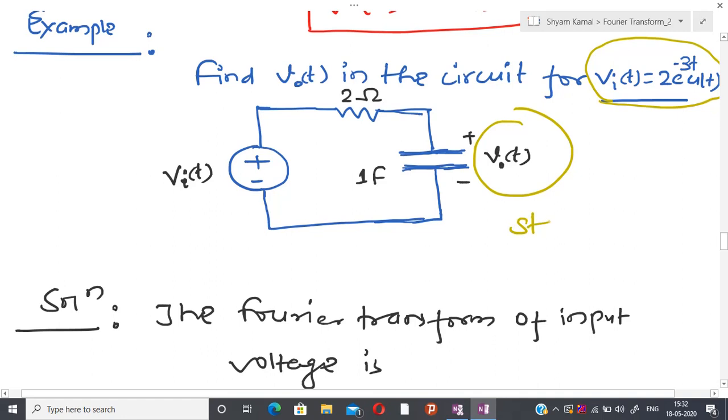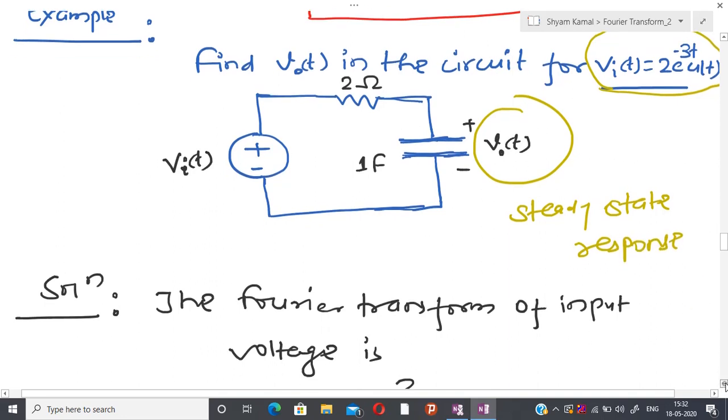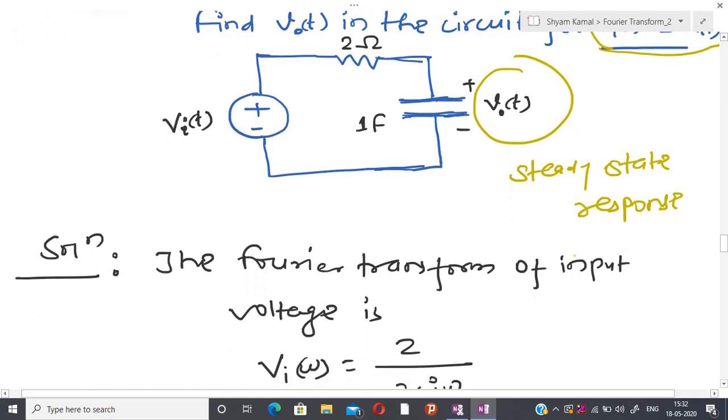Here I am assuming that I am just interested in the steady state response, so I am not going to consider the complete response, but we are assuming that this circuit has been closed for a very long time, and after that I am going to calculate V0. That is the physical meaning of this.